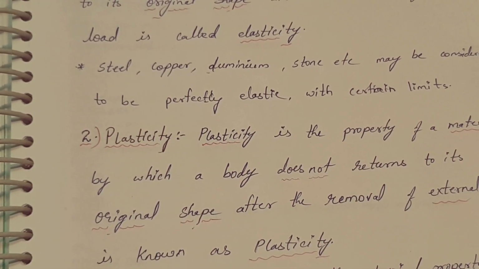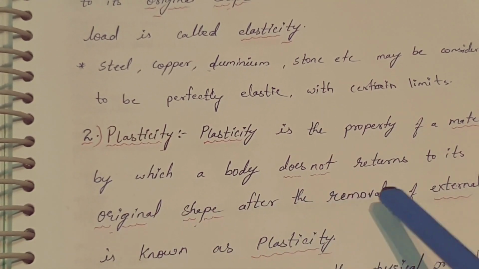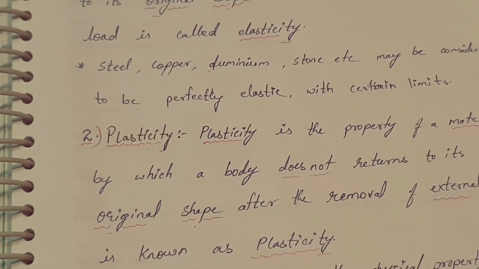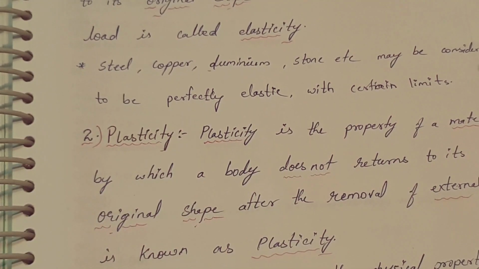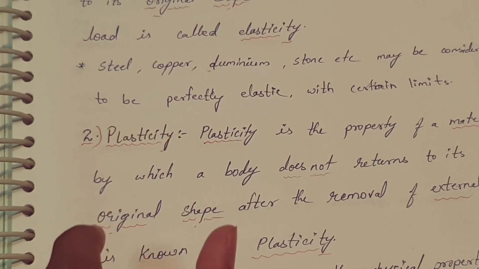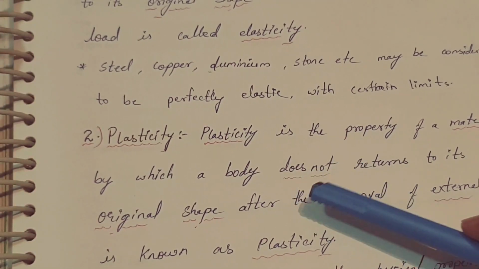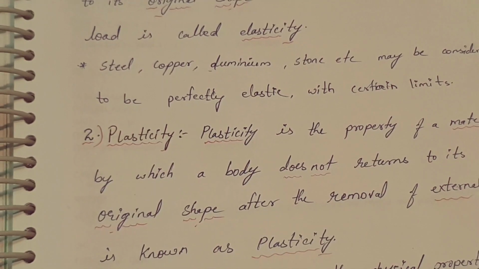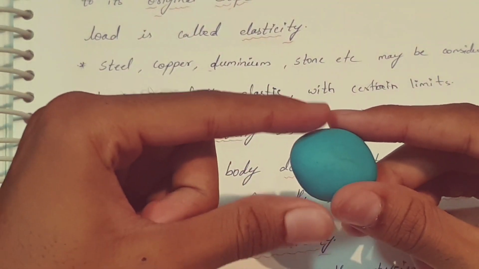Plasticity is the property of a material by which a body does not return to its original shape after the removal of external load. Though we remove the external load, the body or material does not regain its original position. For better understanding, let me show you a practical example. I have taken the clay.